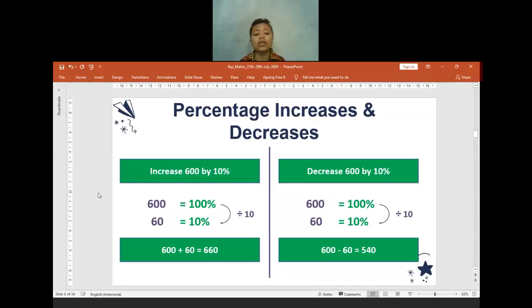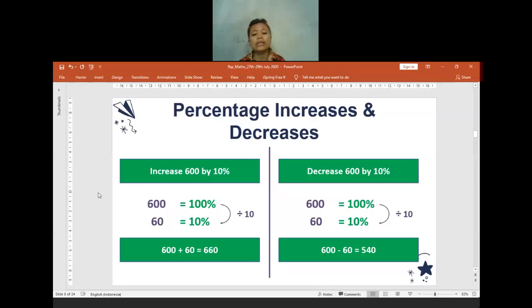But 60 is not the final answer because we need to increase 600. So it means the answer will be bigger than 600. So we need to add 600 with the 10% of 600, which is equal to 60. That's why when we increase 600 by 10%, the result will be 660.